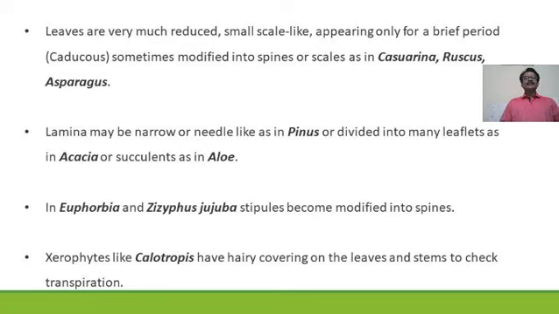So nearly 99% of the modifications shown by these xerophytic plants are to reduce the water loss from the plant and to collect or retain the maximum amount of water for their survival.